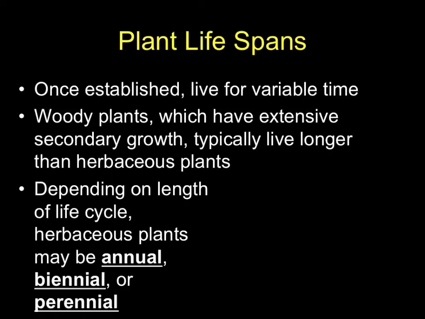Generally, though, the way we classify plants in terms of life cycle is based on how long they live. So annual plants, if you know anything about gardening or landscaping, annual plants complete their entire life cycle in a single growing season. So the seeds germinate, they grow, they mature, they flower, they reproduce, they die, all in the span of a single growing season. Maybe even less than a year. If you live in an environment like we do in Northeast Ohio, it's not even going to be a full calendar year. It's going to be a few months before it's gone. If you have a biennial plant, these plants are going to take 2 years to complete their life cycle. So what happens for these?